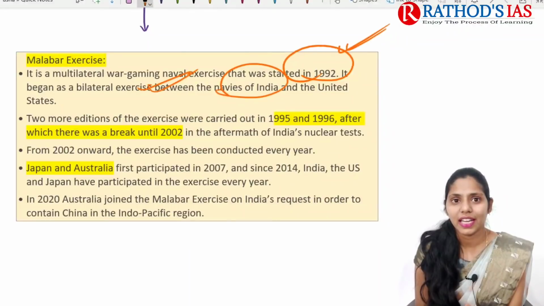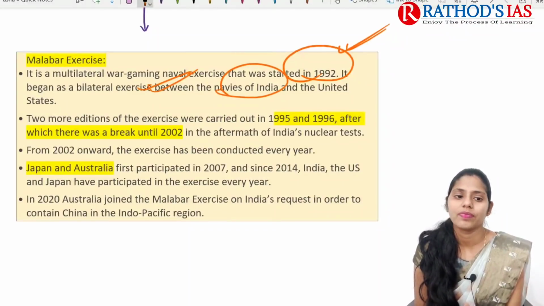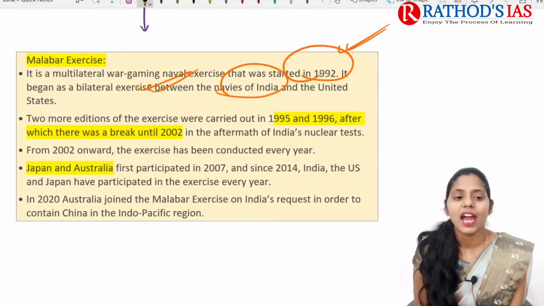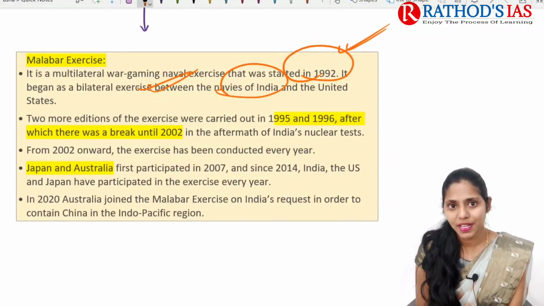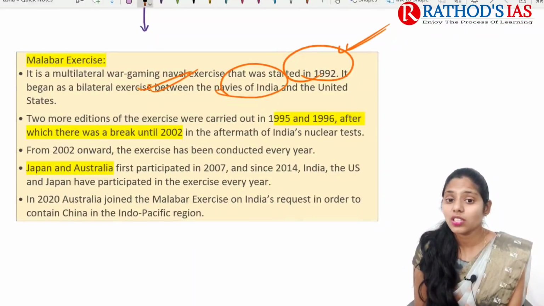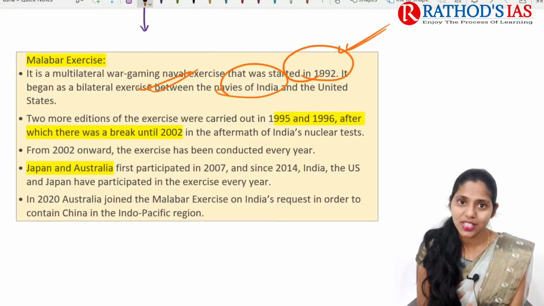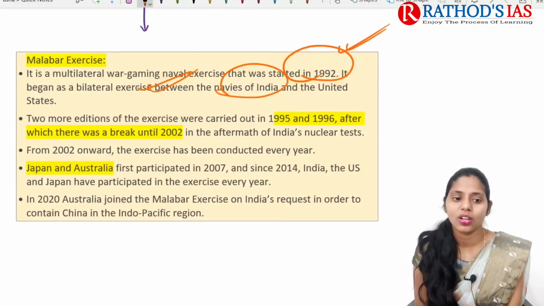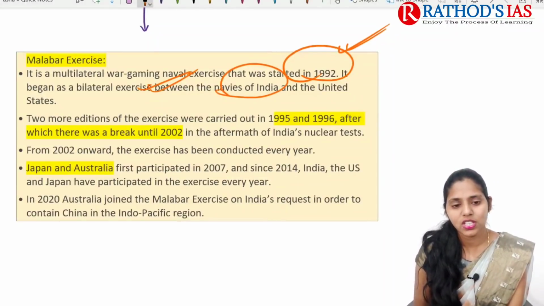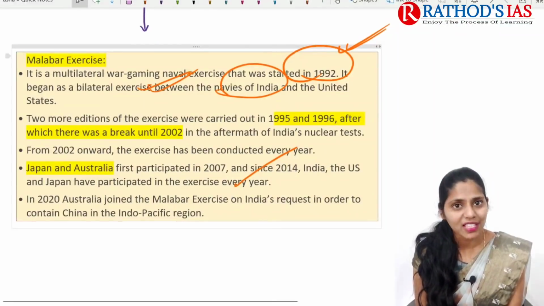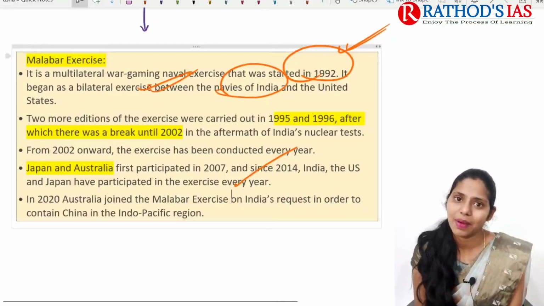After that there was a break till 2002. From 2002 onwards the exercise has been conducted every year, and Japan and Australia participated in 2007. Since 2014 India, US and Japan have participated every year, and very recently in 2020 Australia also joined the Malabar exercise on India's request. Why India's request? To contain China in this Indo-Pacific region. These are some important facts that you need to remember regarding the Malabar exercise.